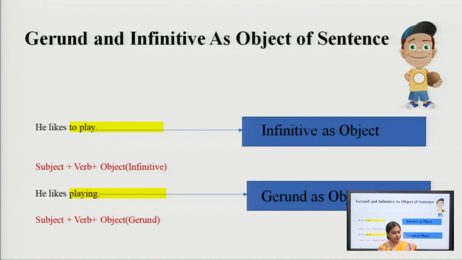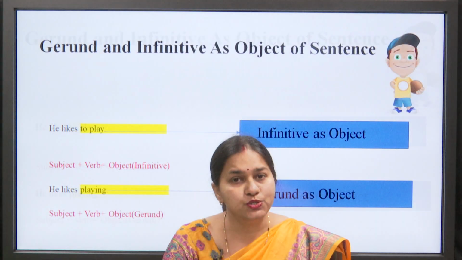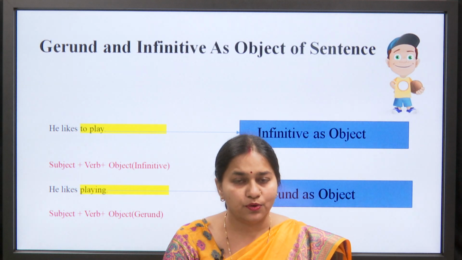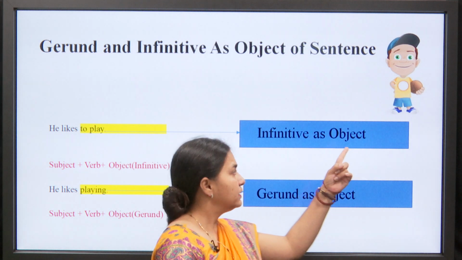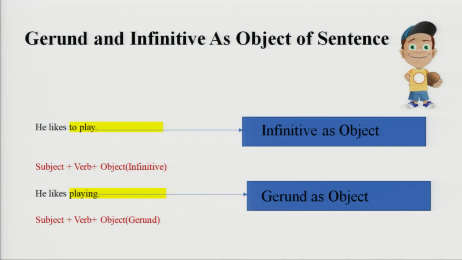Gerund and infinitives. Gerund and infinitive can also be used as object of a sentence. Look at this picture. Can you see? There is a boy. A boy is holding a ball in his hand. What does he like? He likes to play with the ball. He likes to play. Or we can reframe this sentence in a different manner. He likes playing.